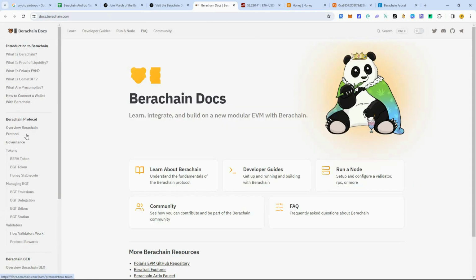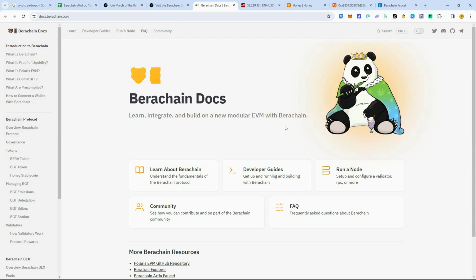Read through on how this all works. I recommend, if you're a developer or if you know how to run a node, that could also earn you a lot more, because you could be a validator on the testnet and you could earn a lot more. Now, I don't know the details on how to do that. That's something that's beyond my knowledge base. But if you want to go above and beyond, you can do that.